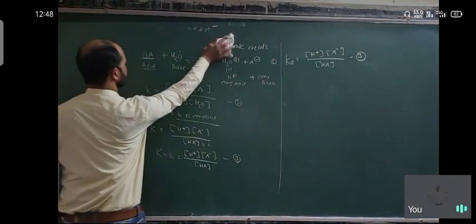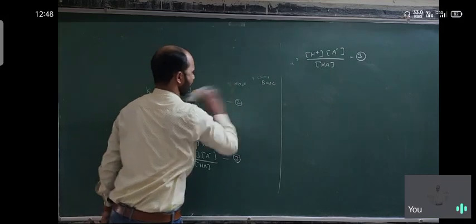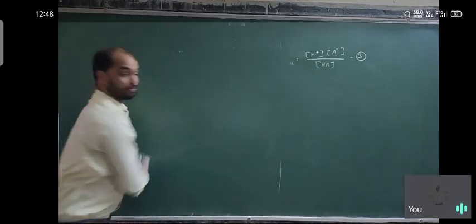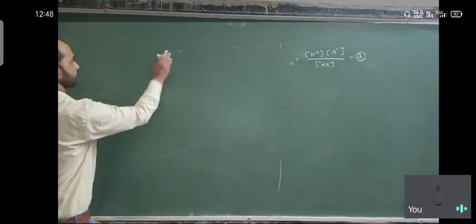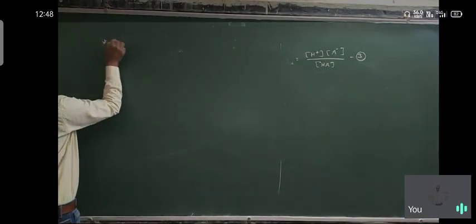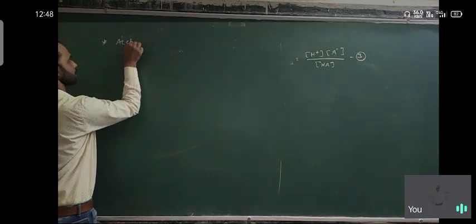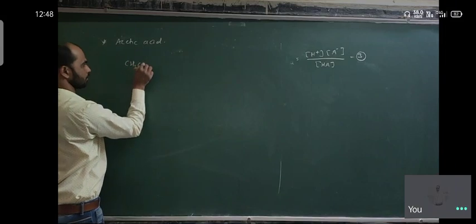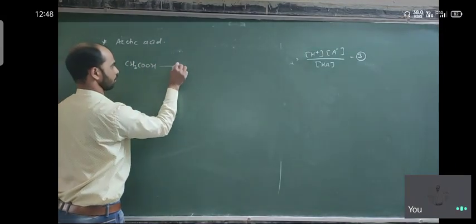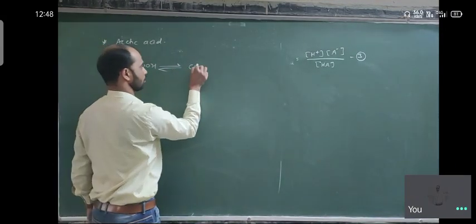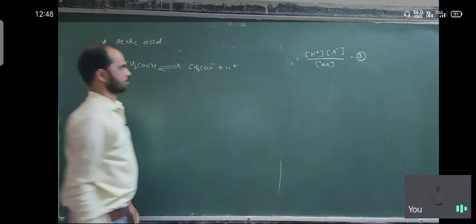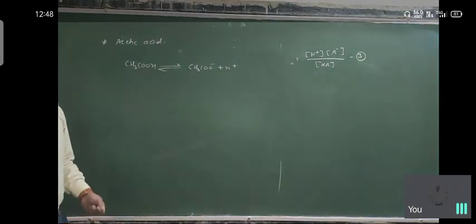So this is just a general representation. For that we take a simple example of a weak acid, acetic acid. So we consider acetic acid, and when acetic acid dissociates into acetate ion plus H plus, this is the dissociation of acetic acid.